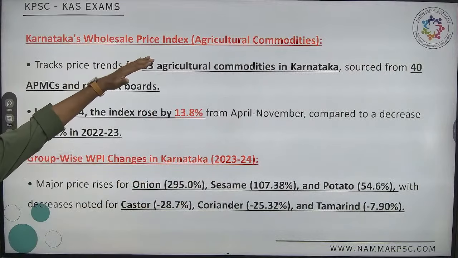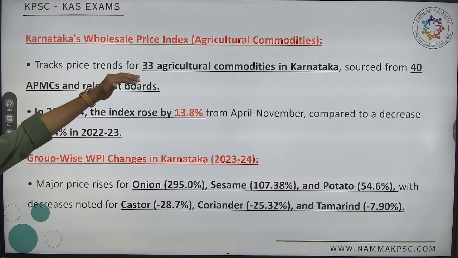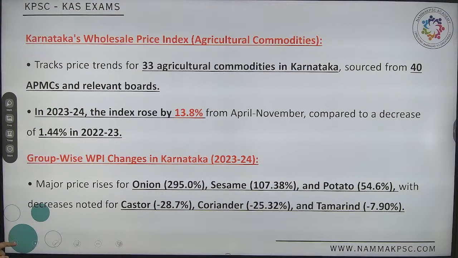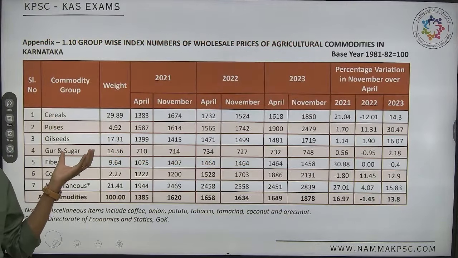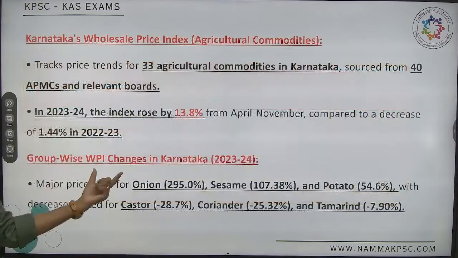Not all 33 are included. Yes or no? We are analyzing 33 agricultural commodities from 40 APMs. Under this chart, we are analyzing only 7. But whether prices of the rest have increased or decreased, again our economic survey has mentioned.